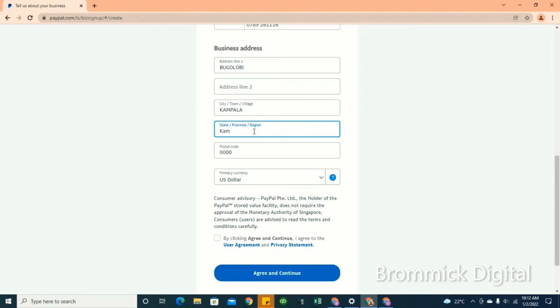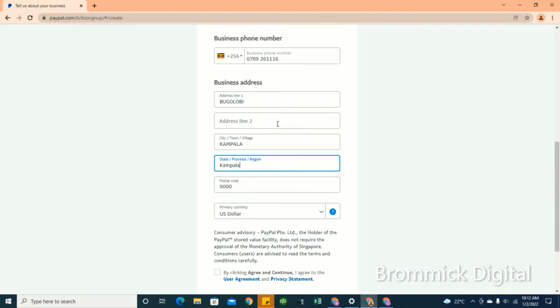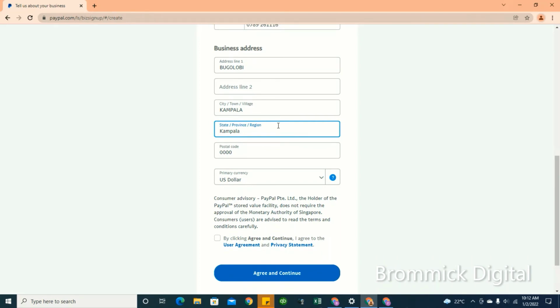Don't forget to put your primary currency. The primary currency is the United States dollar because you'll be able to receive your payments in dollars. That's why you'll be required to set your primary currency as the dollar.